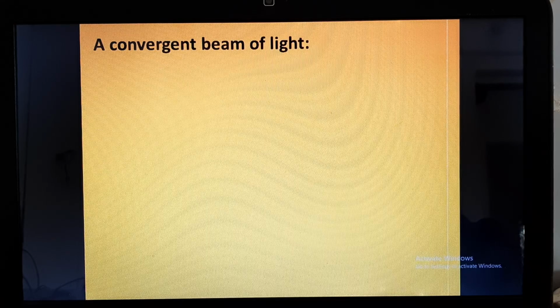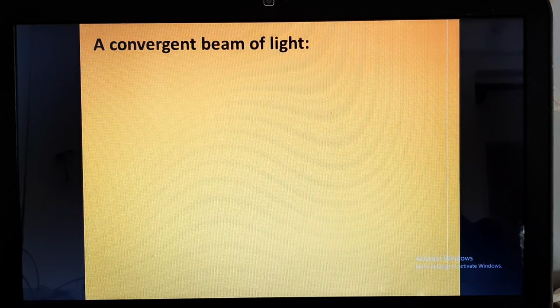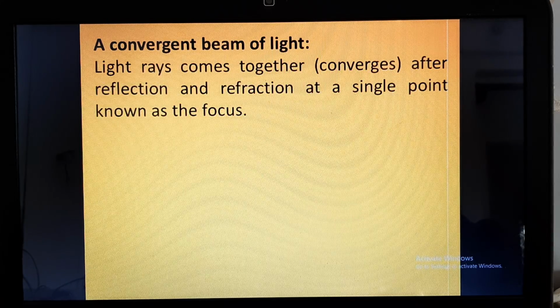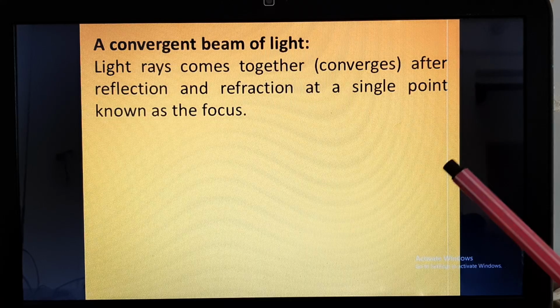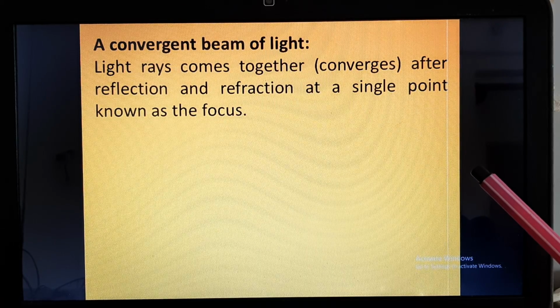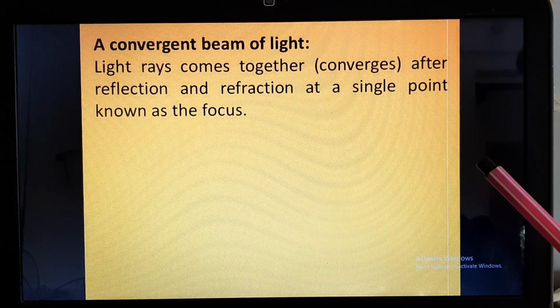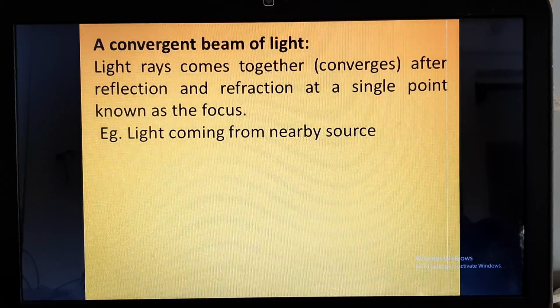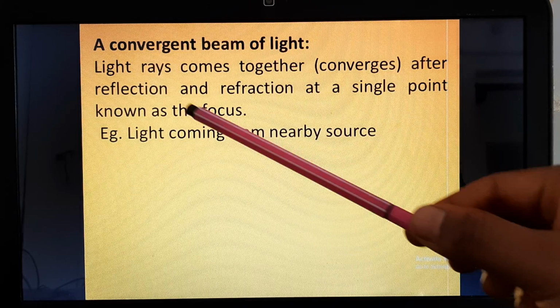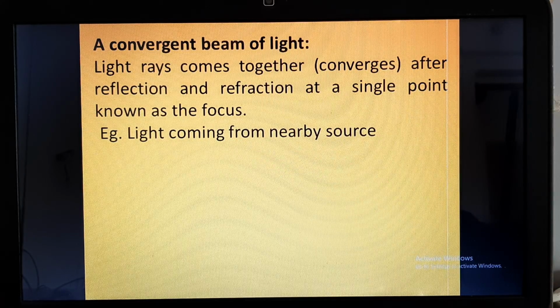Now we'll discuss a convergent beam of light. Convergent means coming together or bending inward. When light rays start from a source and come together after reflection or refraction at a single point, which is known as the focus, it is known as a convergent beam of light. Here, reflection I had explained is bouncing back of light.